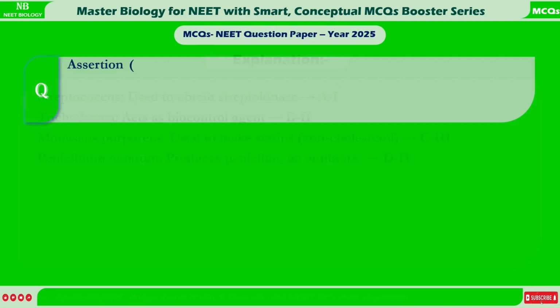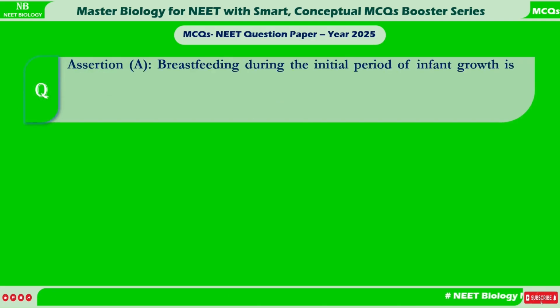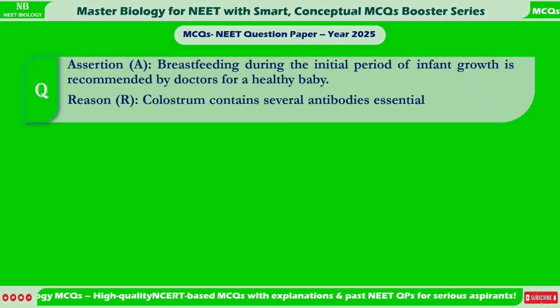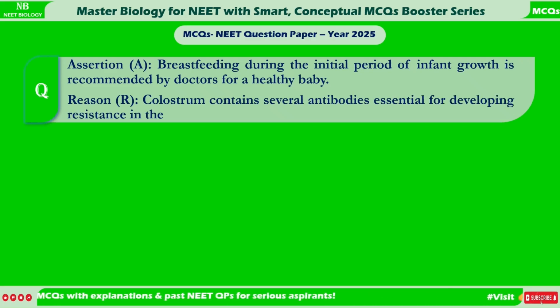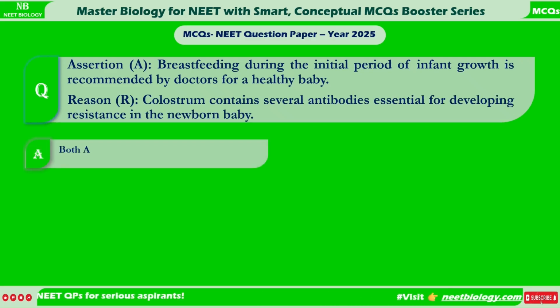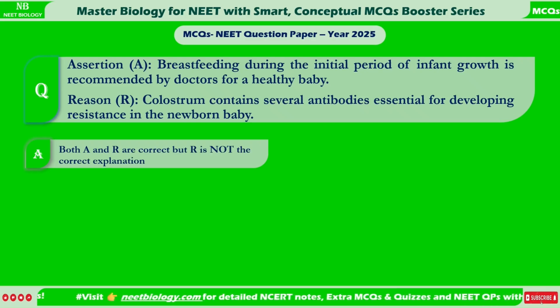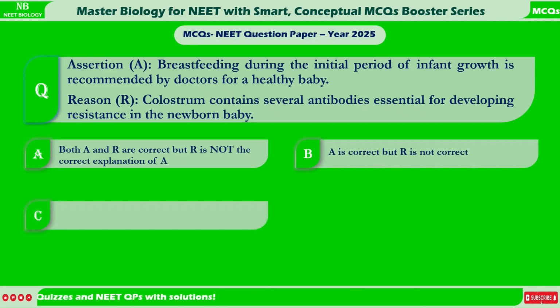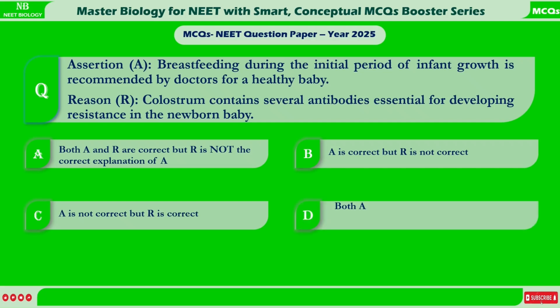Assertion: Breastfeeding during the initial period of infant growth is recommended by doctors for a healthy baby. Reason: Colostrum contains several antibodies essential for developing resistance in the newborn baby. A. Both A and R are correct, but R is not the correct explanation of A. B. A is correct but R is not correct. C. A is not correct, but R is correct. D. Both A and R are correct, and R is the correct explanation of A.